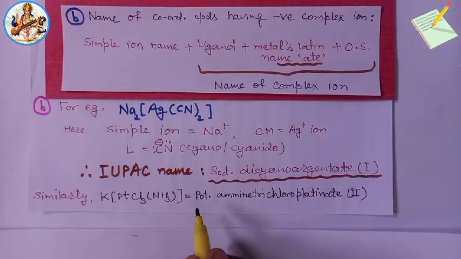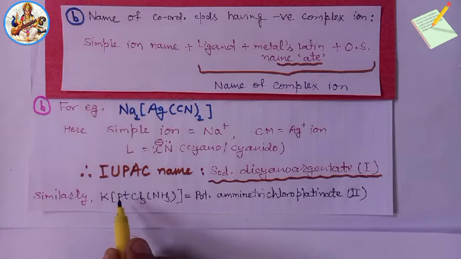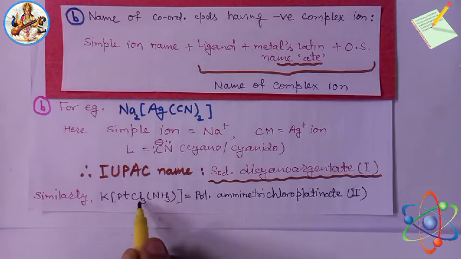We know that in the Pt2+ state, the secondary valency of the metal is 4, that is 1 plus 3, 4, according to Werner's theory.